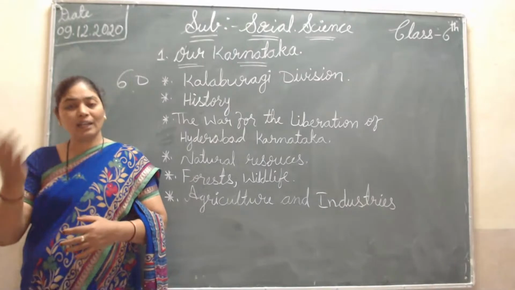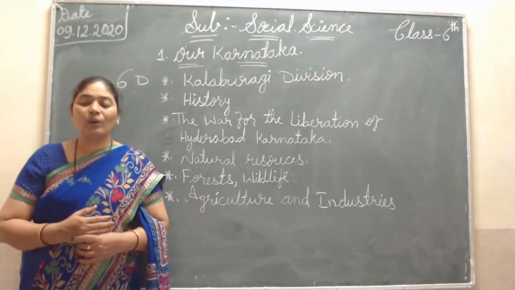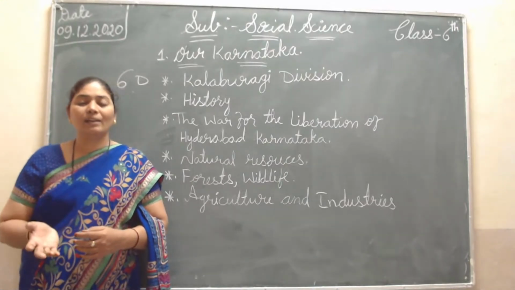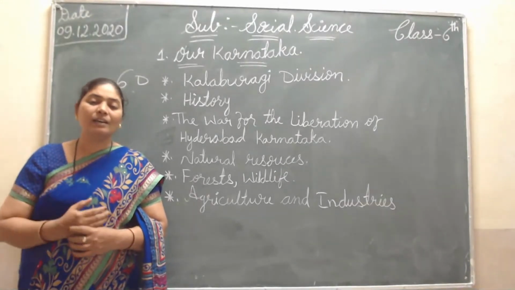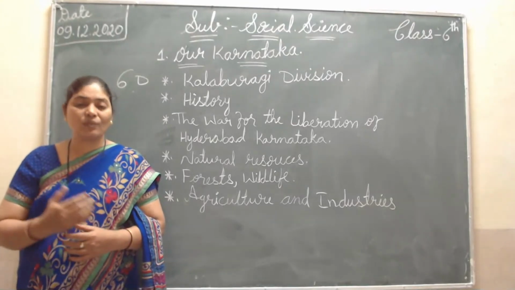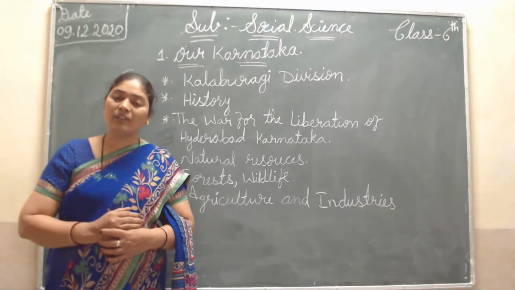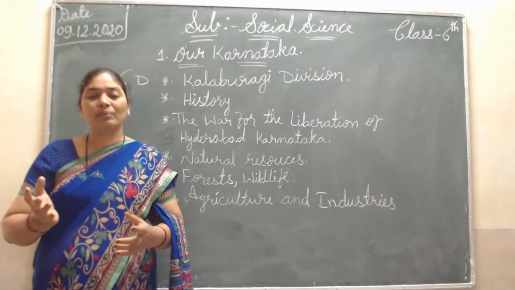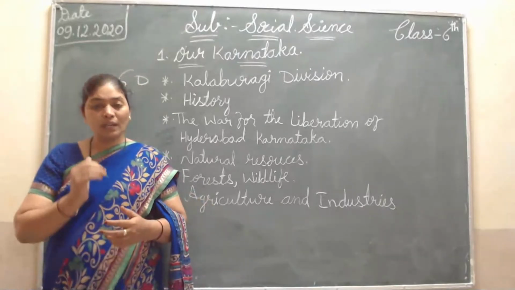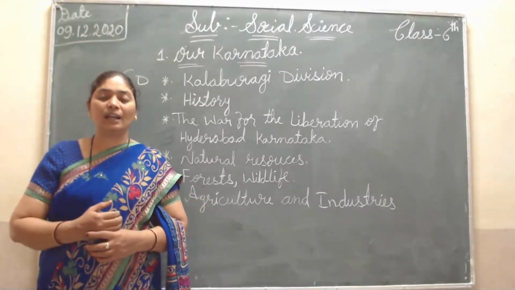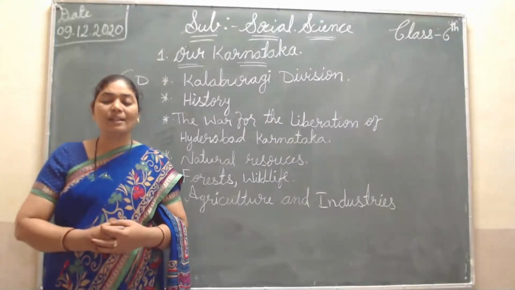After many years, more than 100 years later, we got this merger in 1956. Venkatappa Nayaka had started the war in 1857. He heard of the first war of independence, and he wanted to kick the Britishers out of India. So he fought the Britishers, but they took him prisoner and killed him. Then those places were given to the Hyderabad Nizam, and all those places came into Karnataka in 1956. Which are they? Raichur, Bidar, and Kalaburagi.